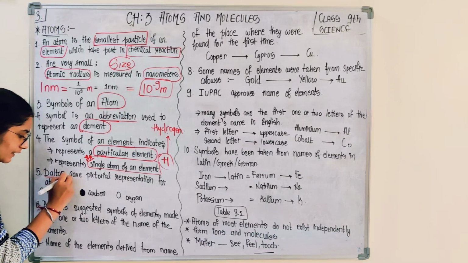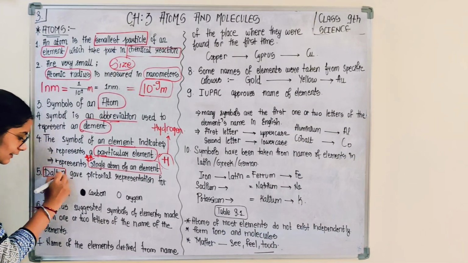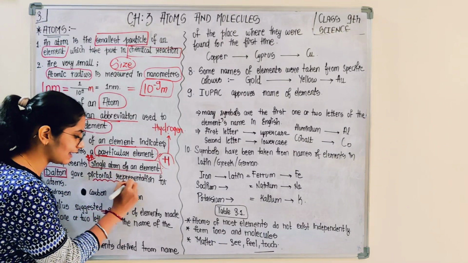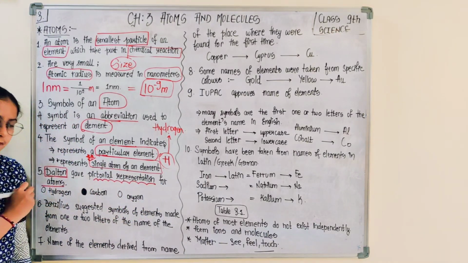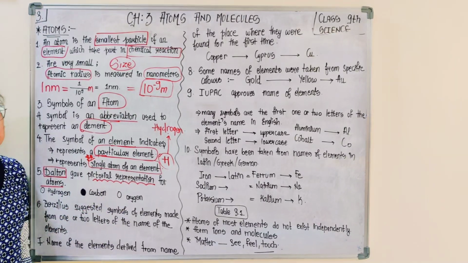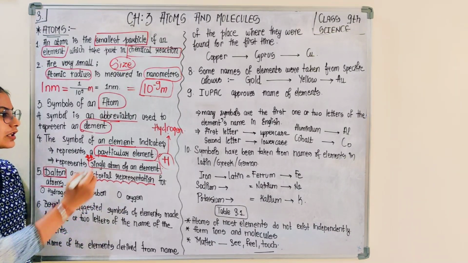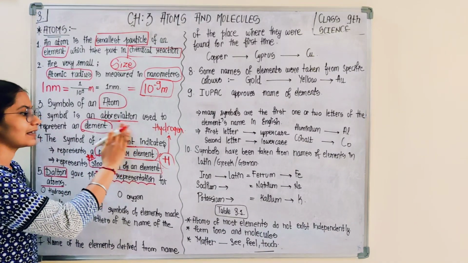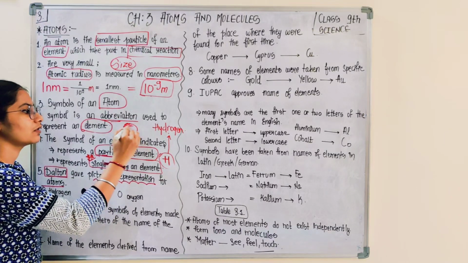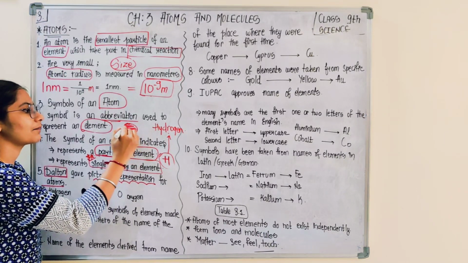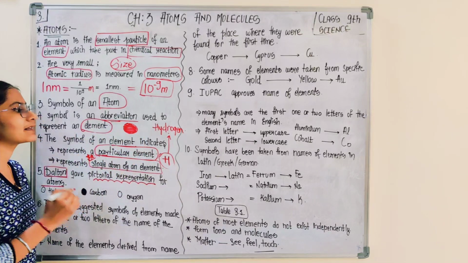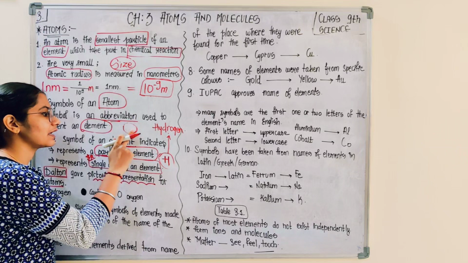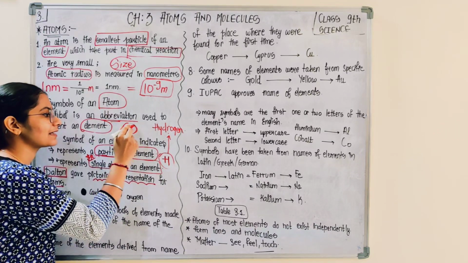Now Dalton. Are you able to recall Dalton? Yes, this is that Dalton only. So Dalton gave pictorial representation for atoms. Like you can observe, I have given three pictorial representations for hydrogen. He used a circle and one dot. This is one of the pictorial representations. Then a complete solid filled circle is representing carbon, and an empty circle is representing oxygen.